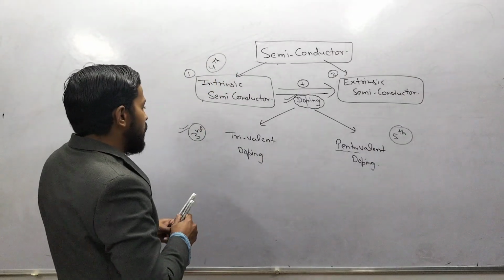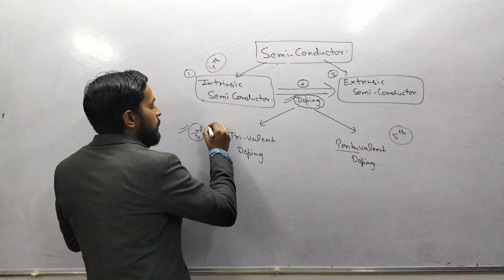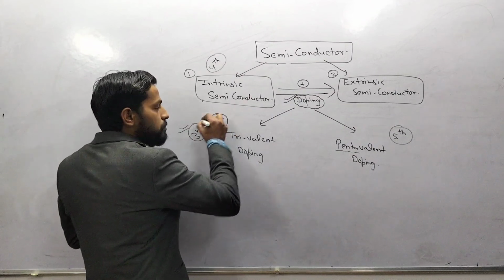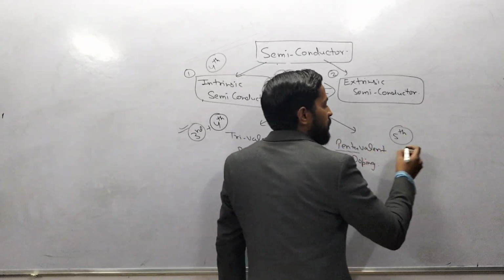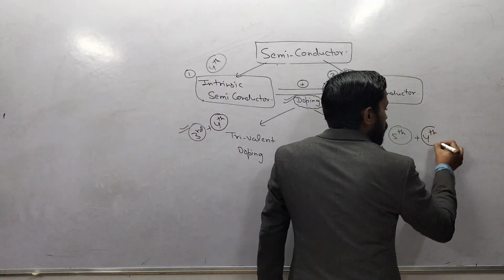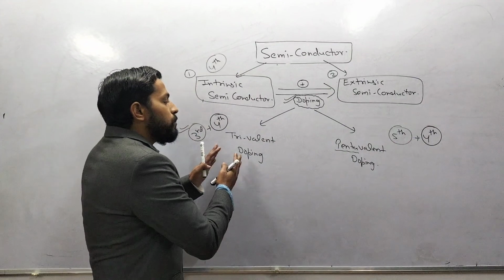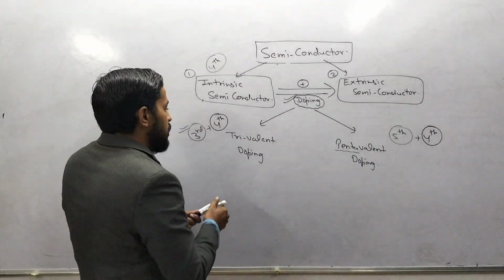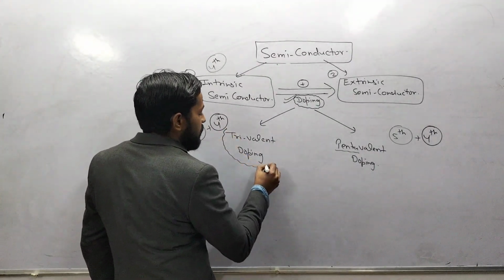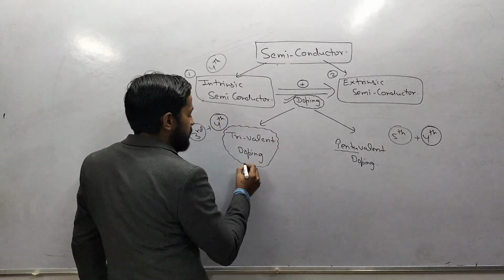So what we are doing is third group plus fourth group, and here fifth group plus fourth group.